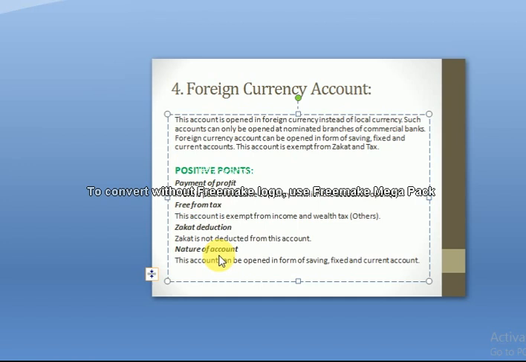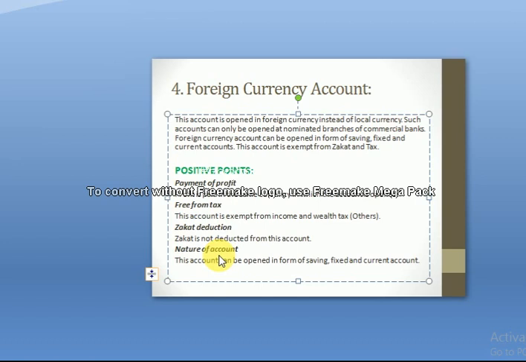Like if you open the account in dollars, the interest offered to you will be in dollar form. If you open the account in euro, interest will be given to you in the form of euro. Clear? Then, free from tax. This account is free from tax, meaning no tax is applicable and no tax is deducted from such an account.